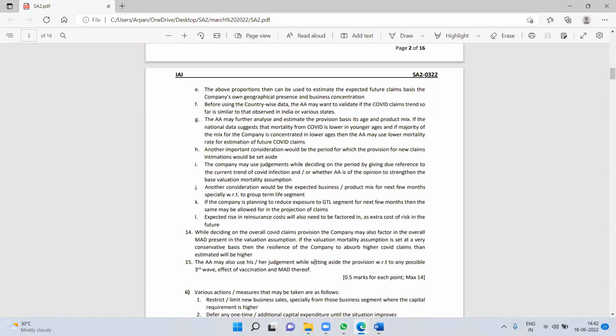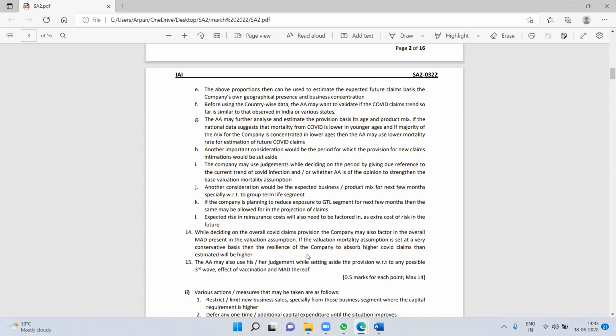So I think the answers come in a similar structure, and I have probably structured it slightly better, but I have just not linked it to COVID and GTL. Do you have any other comments, Parul? No, I think we have similar comments.